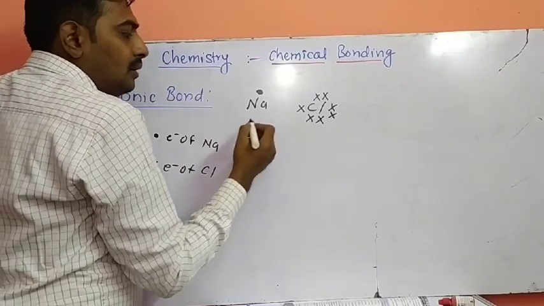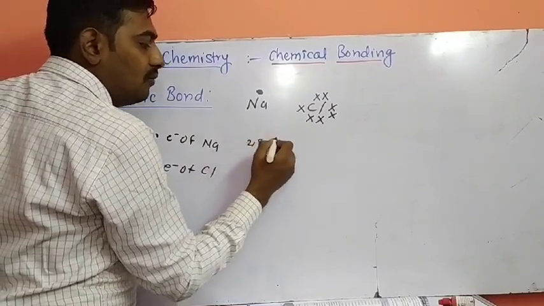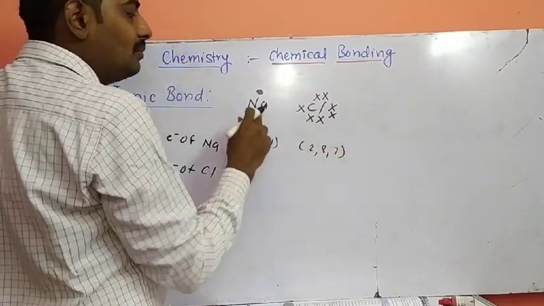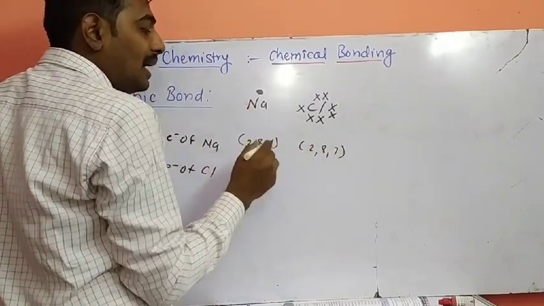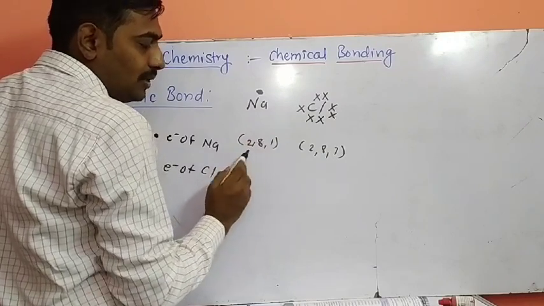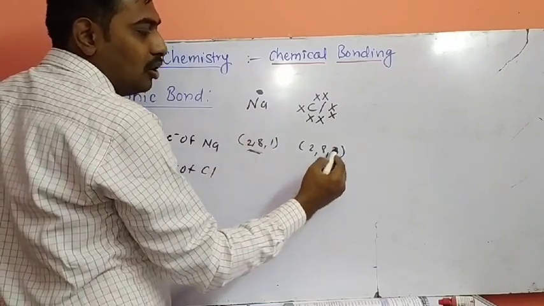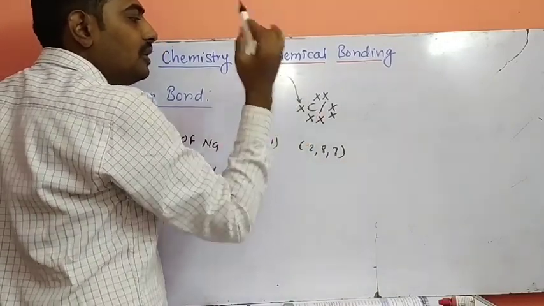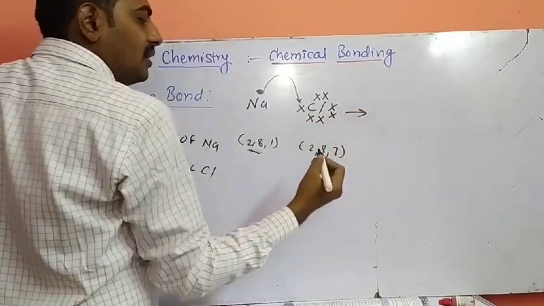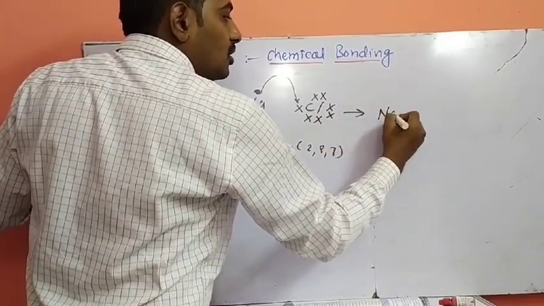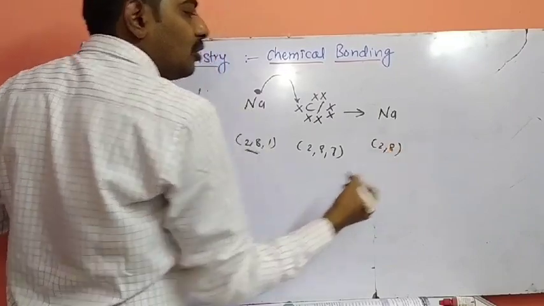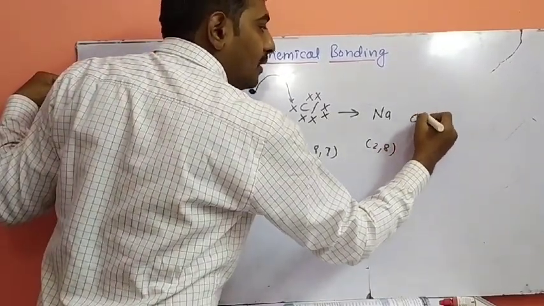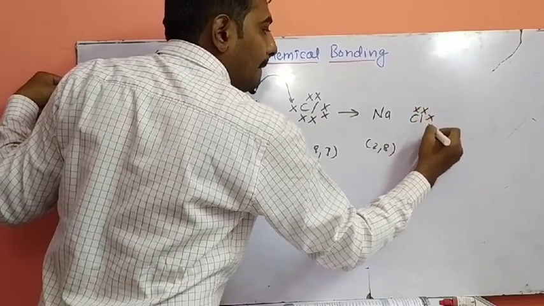See, right now it is 2, 8, 1 and here 2, 8, 7. Atomic number 11 and atomic number 17. By the loss of this one electron, sodium completes its octet, and by the gain of one electron in its valence shell, chlorine completes its octet. Right now sodium has 8 electrons in the valence shell, and here the chlorine atom has gained one electron.